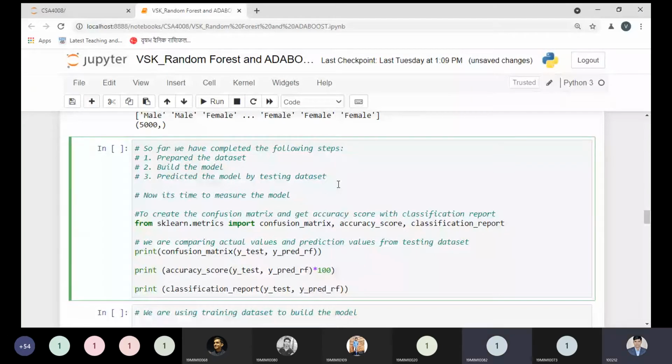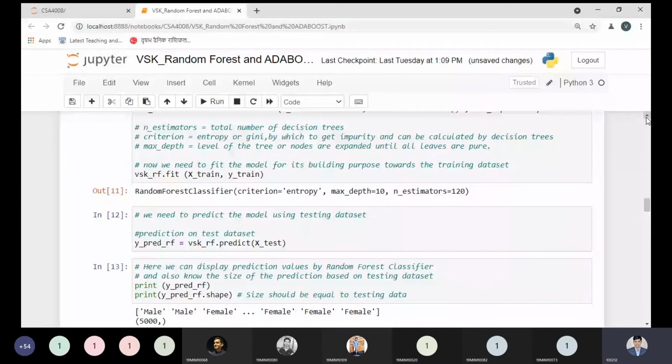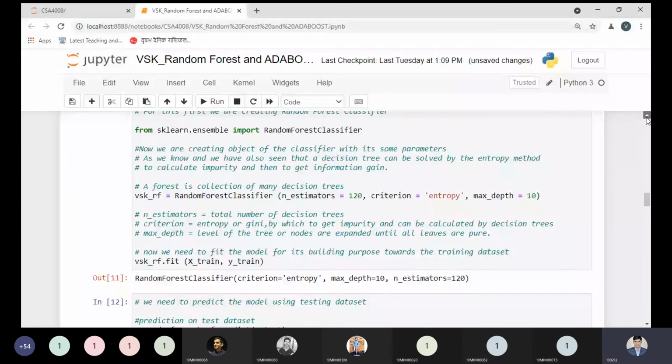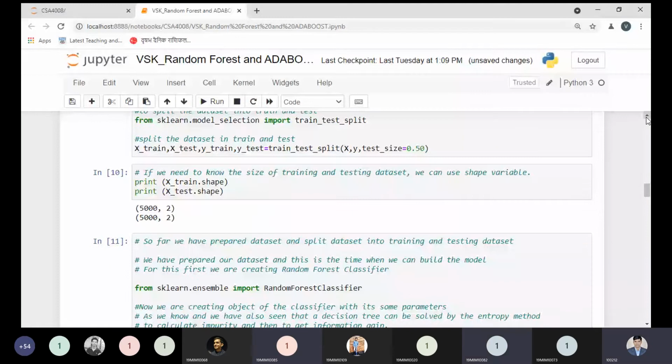Sir, please scroll up for a minute. Which one? Sir, the upper part. More? Should it go more? Yes, sir. It's going, sir. This one only. Okay, sir.